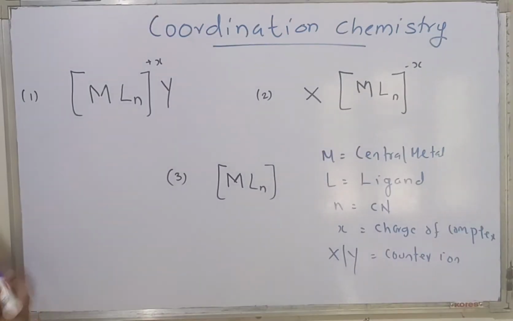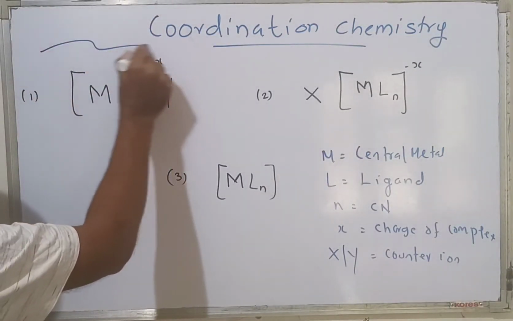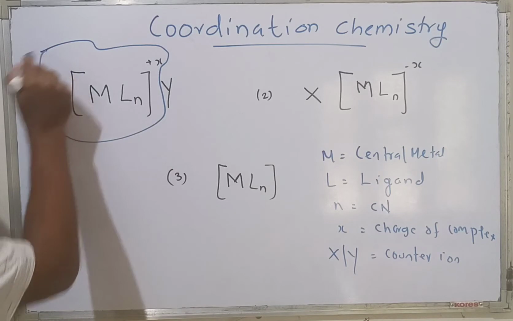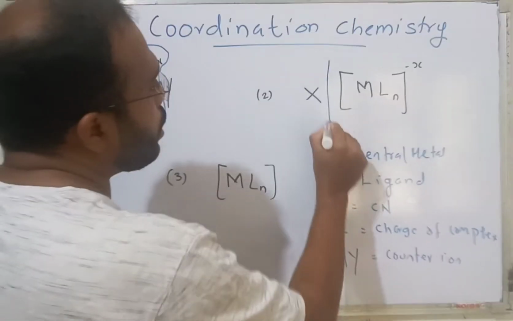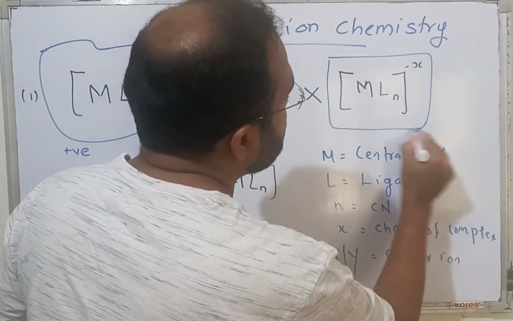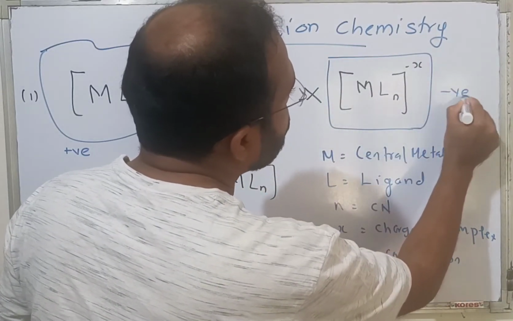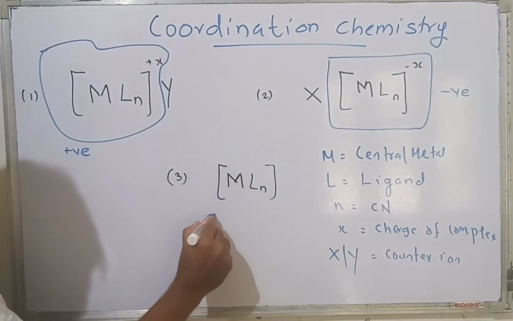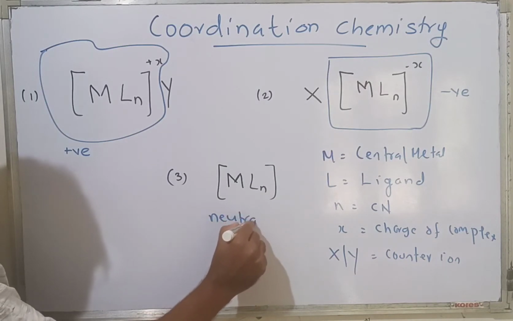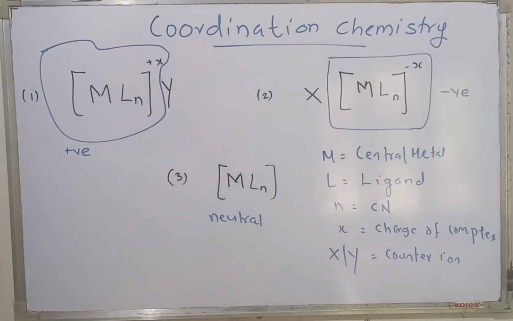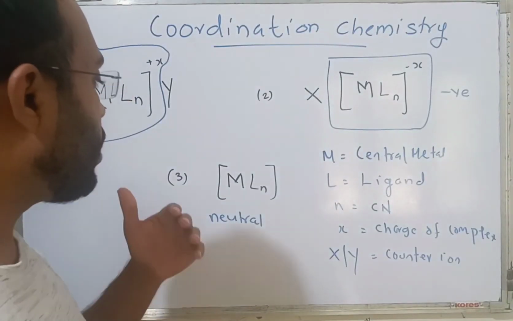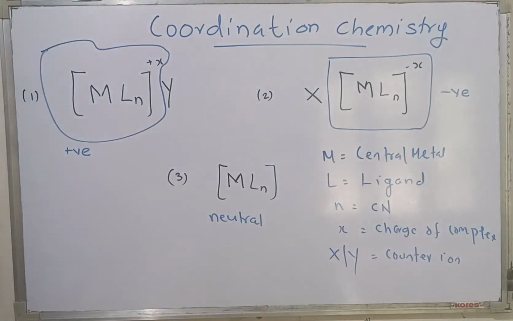Here this coordination compound is neutral. Therefore, you can have three types of coordination compound: positive, negative, and neutral coordination compound.